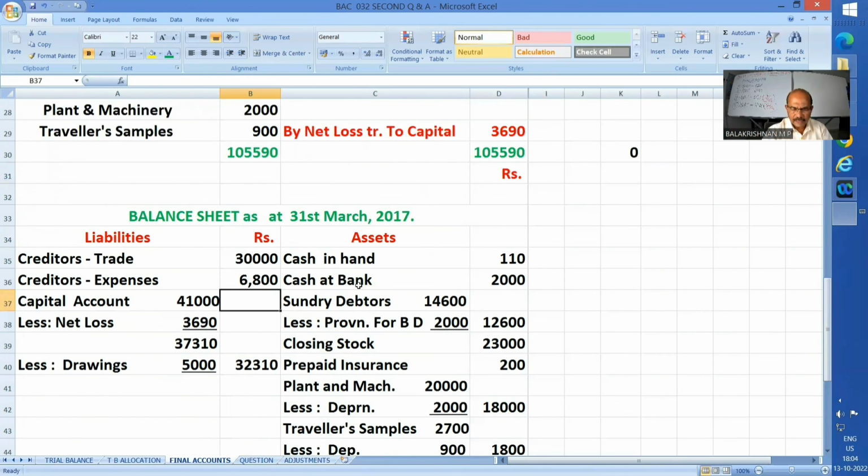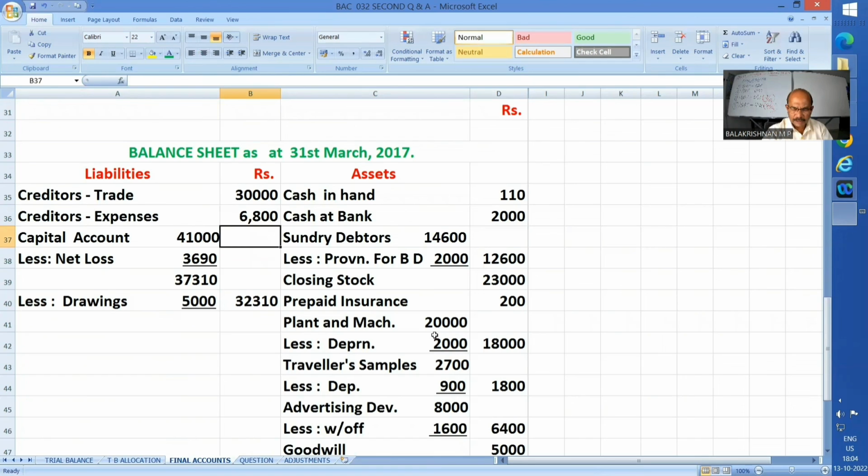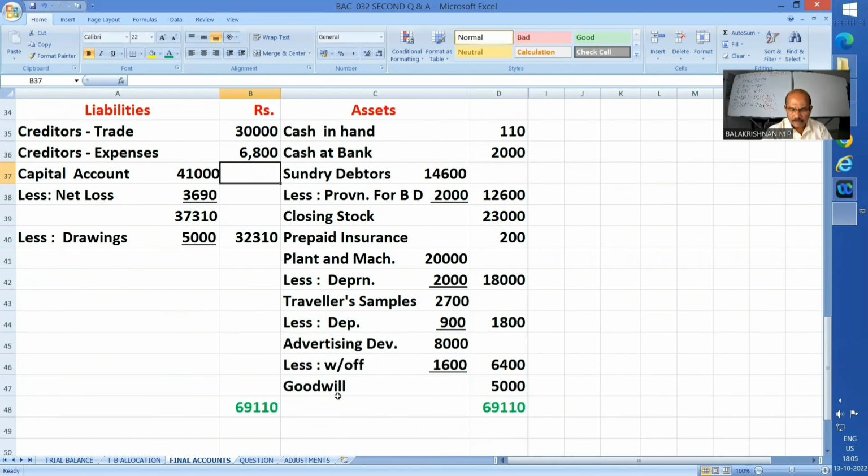And let me move to the asset side. Cash in hand as it is, cash at bank also as it is. Sundry debtors 14,600, and the latest provision I have shown, 2,000. Okay, mind that latest provision. Closing stock, it has been categorically given. Prepaid insurance I have worked out and shown to you. Fine. Plant and machinery minus depreciation, this much. Furniture minus depreciation, this much. Advertising development 8,000, less the write-off, so it comes to 6,400, and goodwill 5,000. I have shown, as far as possible, the marshalling part also in the balance sheet. Okay. So that's all this sum.